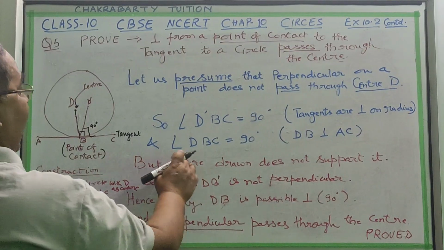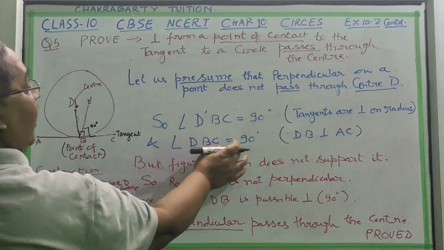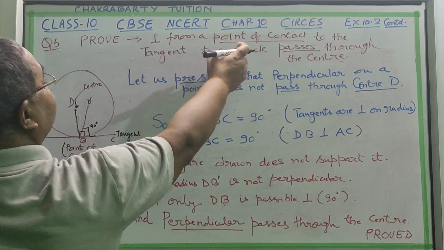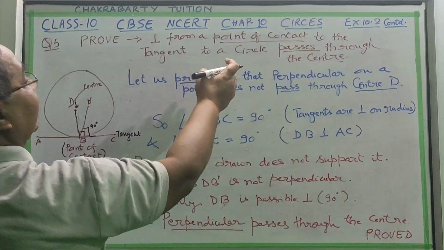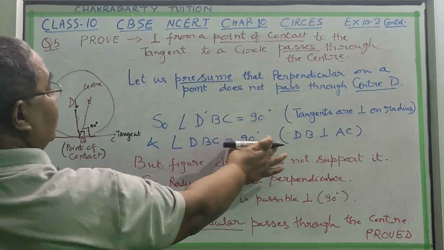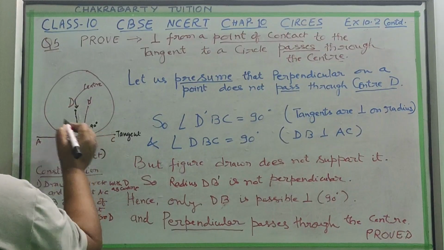Angle DBC is also 90 degrees because in the question it is given that it is a tangent and a perpendicular. So perpendicular means 90 degrees, and here also it is 90 degrees.